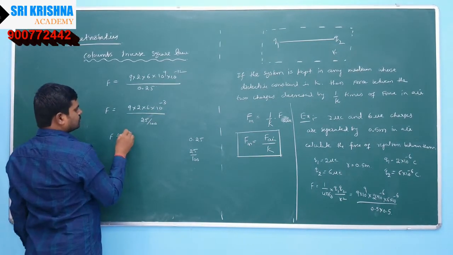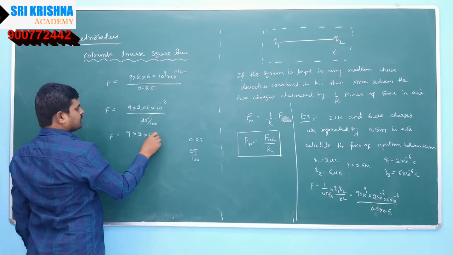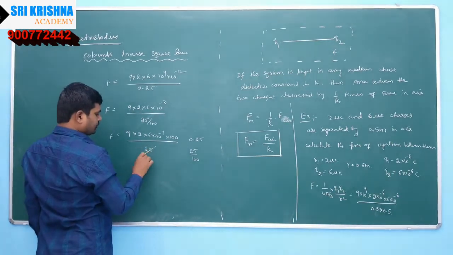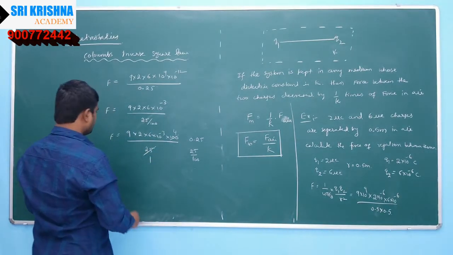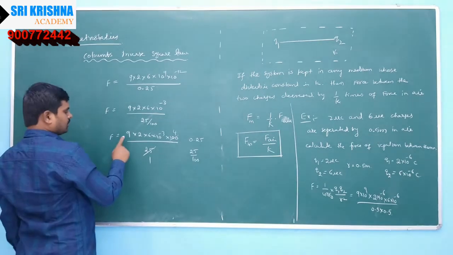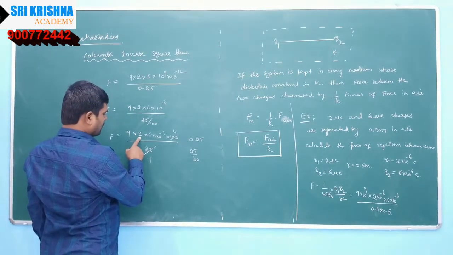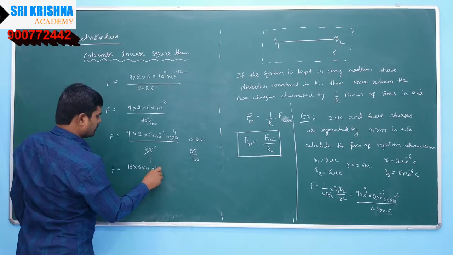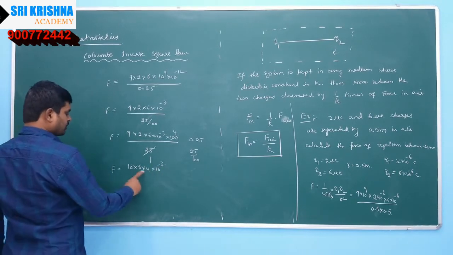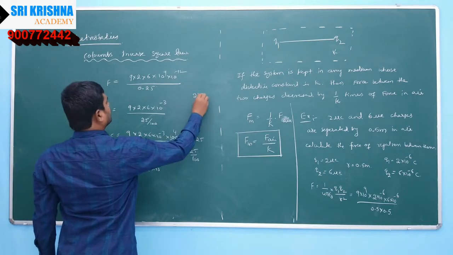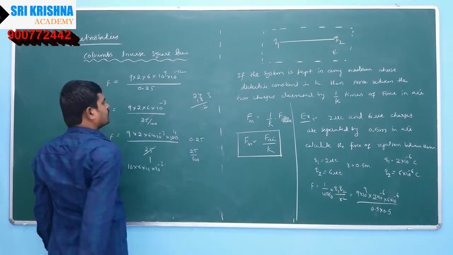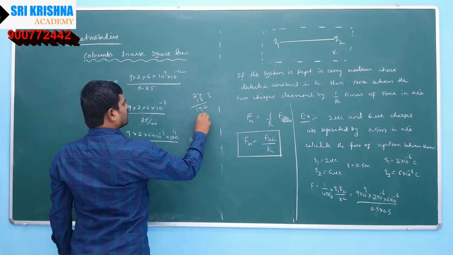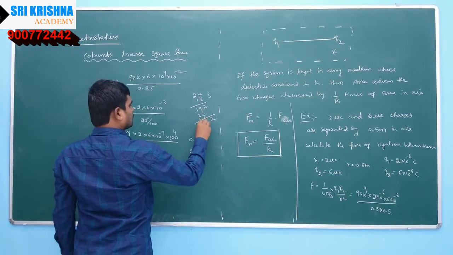So F is equal to 9 into 2 into 6 into 10 to the power of minus 3 into 100 divided by 25. 25 ones are 25, fours are 100, right? So our final answer will be 9 twos are 18, so 18 into 6 into 4 into 10 to the power of minus 3. 6 fours are 24, 24 into 18, which is 432.